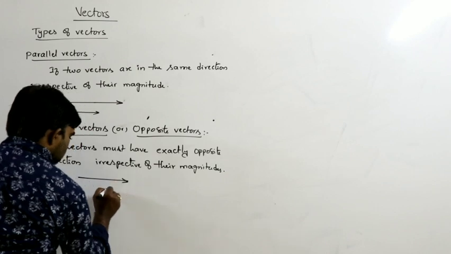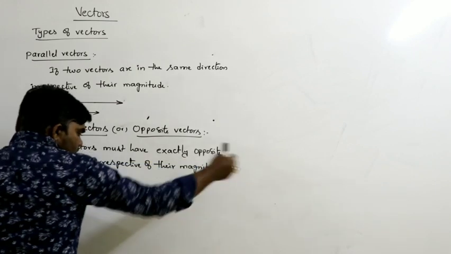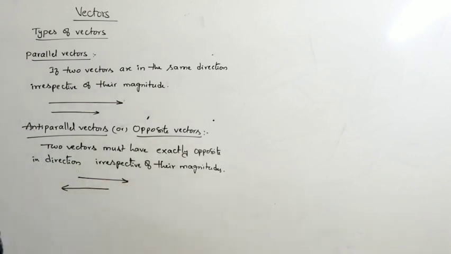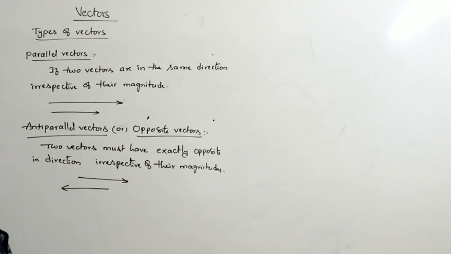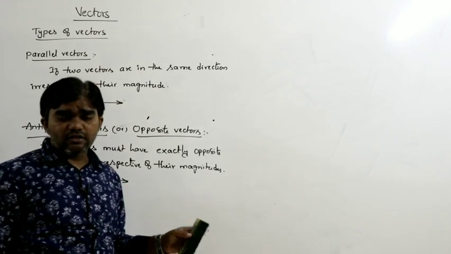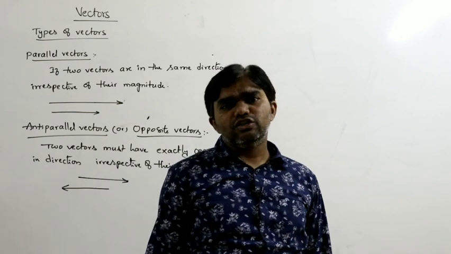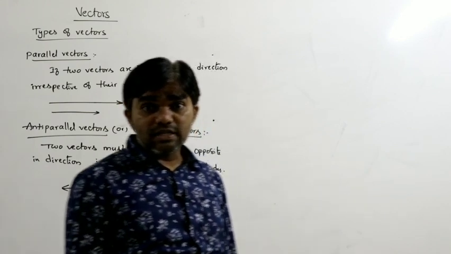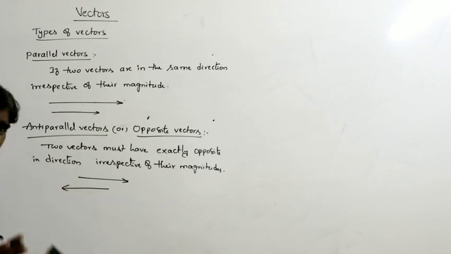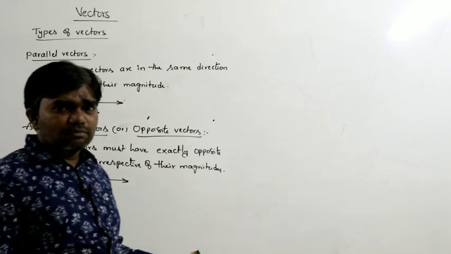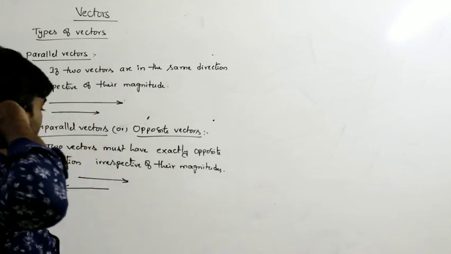Let us say it is one vector and it is another vector. So this is towards the positive x-axis and this is towards the negative x-axis. So those are called anti-parallel vectors or opposite vectors. Their directions must be exactly opposite, irrespective of their magnitudes. Maybe the magnitude is the same or may not be the same. It is not compulsory.